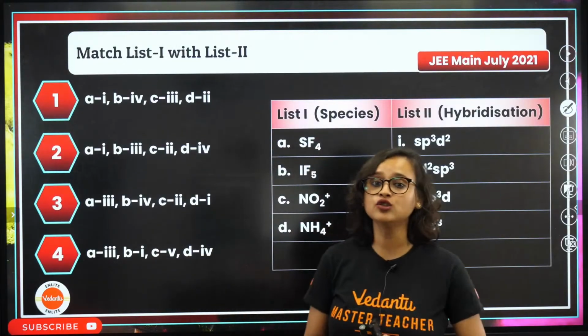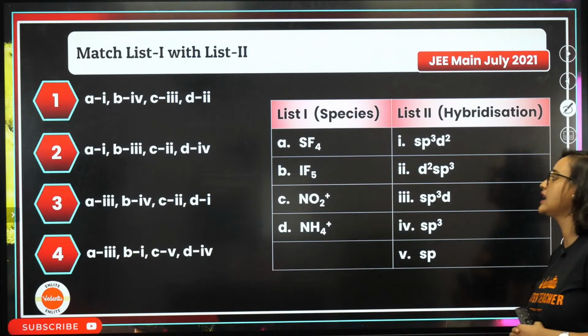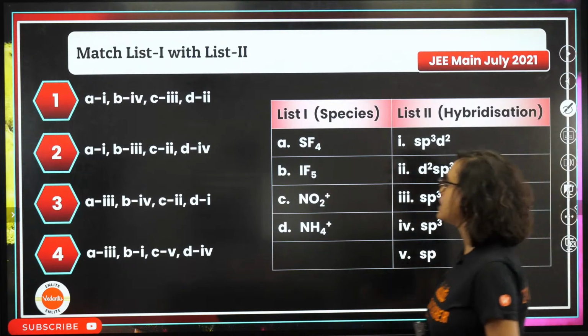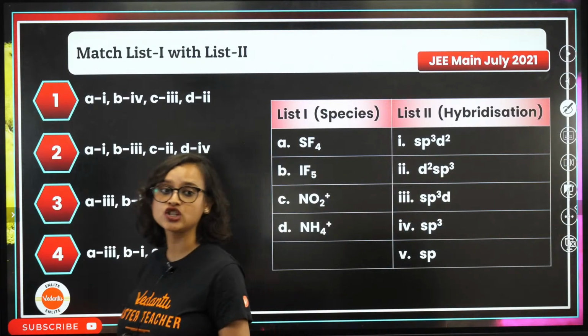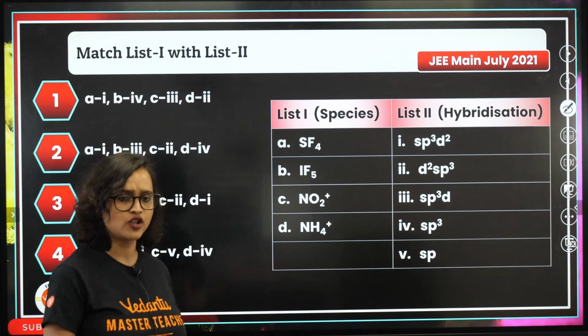Let's do this. Match list 1 with list 2. Tell me, guys, what is going to happen here? Tell me, what is the hybridization? Can we clear JEE if we put this in? Of course, yes. Why not?